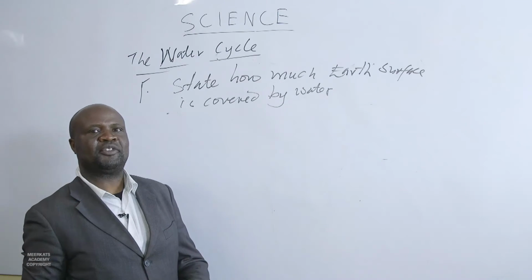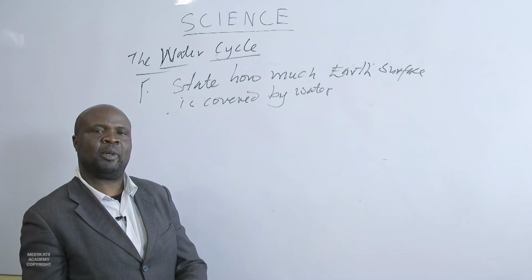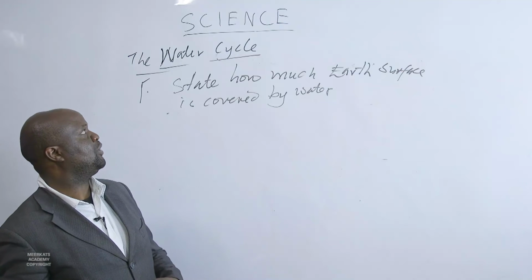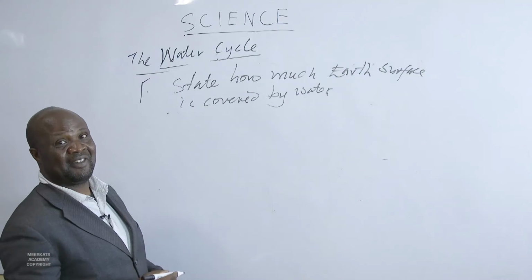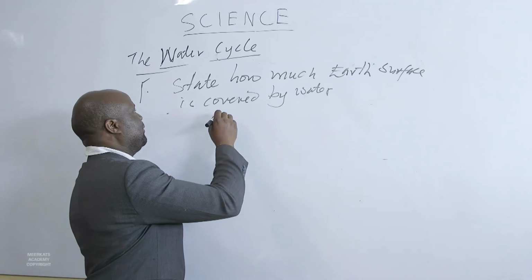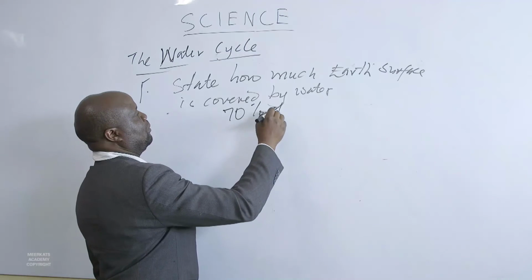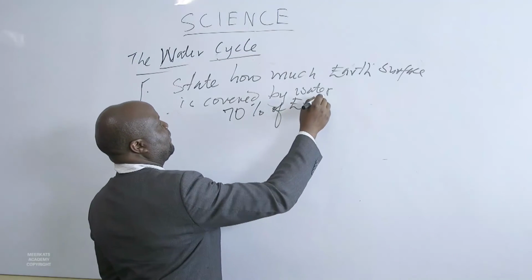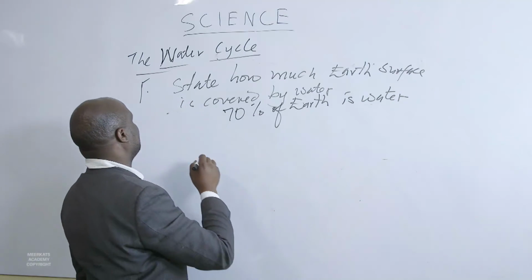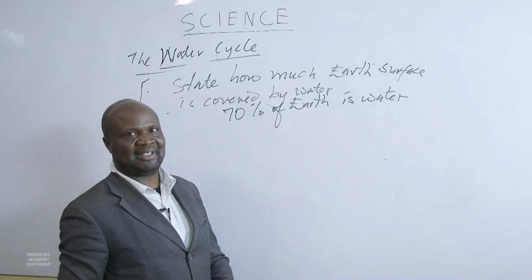This question requires you to recall. If you have a good memory, you remember when we started this topic, we said 70% of the Earth's surface is covered by water. That only leaves us with the 30%, that is land.